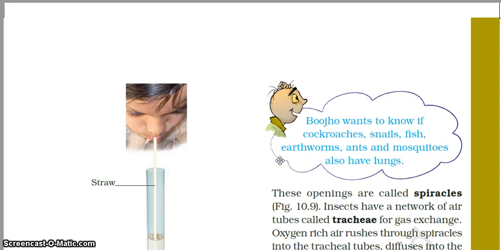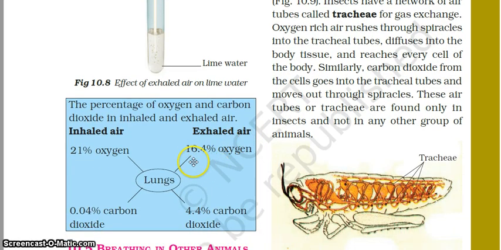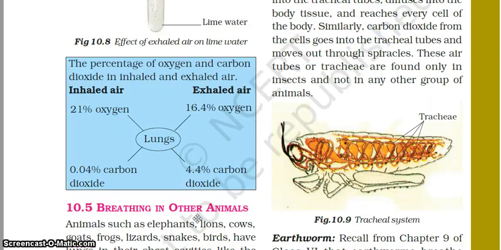So when we inhale oxygen rich air, the concentration of oxygen in the inhaled air is 21%, and the concentration of carbon dioxide in the inhaled air is 0.04%. But when we exhale, the concentration of oxygen is 16.4%, and the concentration of carbon dioxide is 4.4%. So this was about the breathing in human beings.